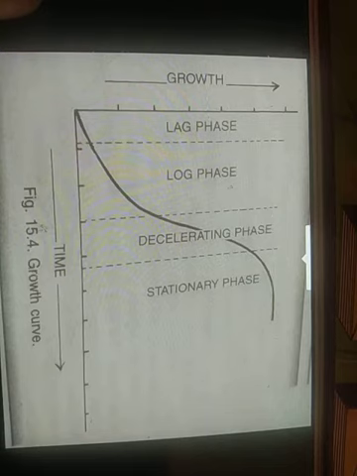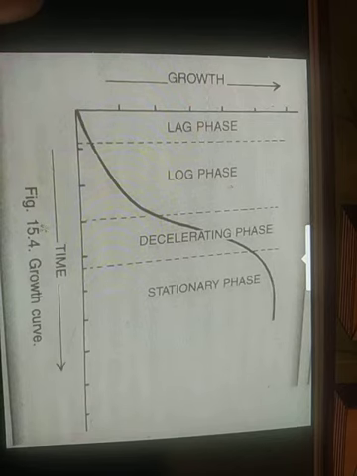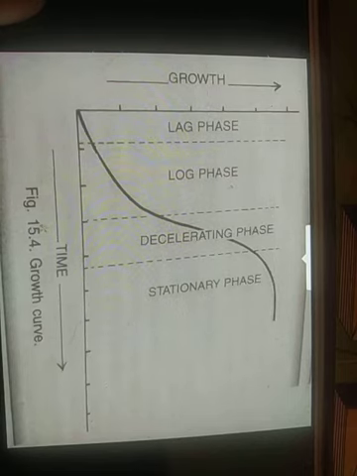Now measurement of growth. Growth is measured through measuring increase in the length of stem, root, pollen tube, increase in the volume of fruit, increase in the area of leaves, increase in the diameter of tree trunks and fruit, and increase in the fresh or dry weight. Various modes of measuring increase in the length are direct method, horizontal microscope method, then arc or lever auxanometer.